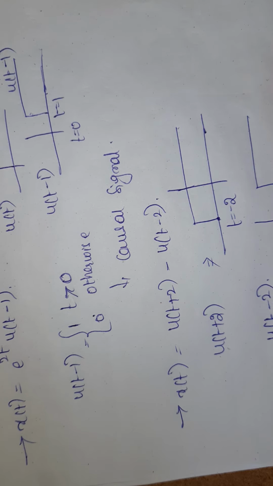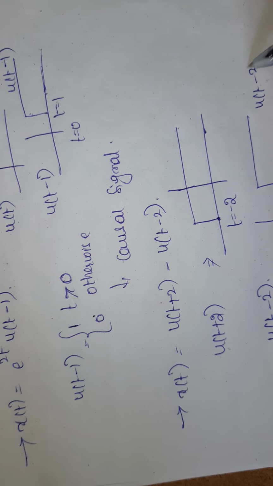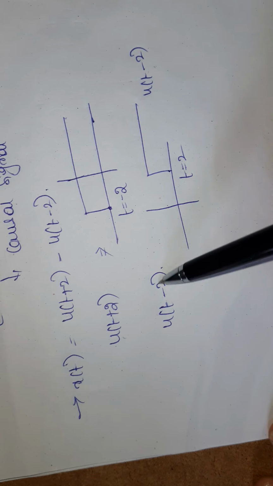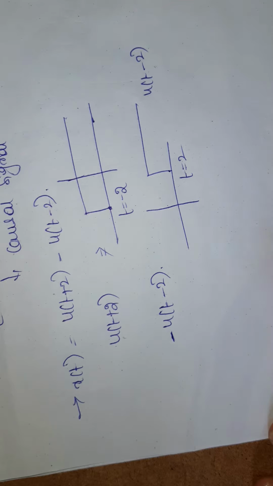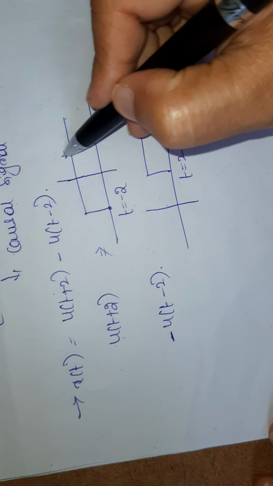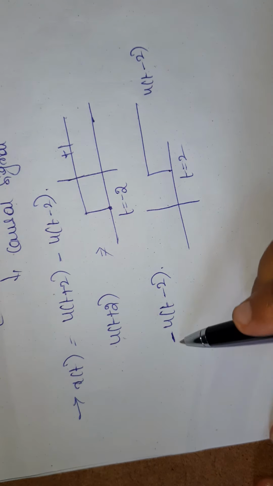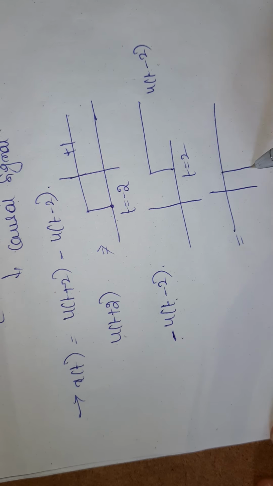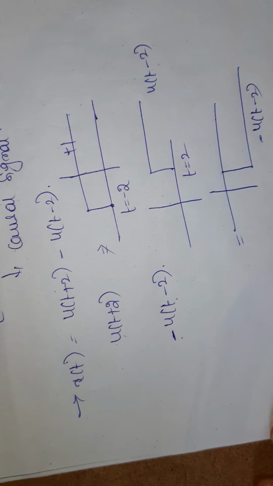This is u of t minus 2, and it has minus 1 magnitude. Add these two signals.